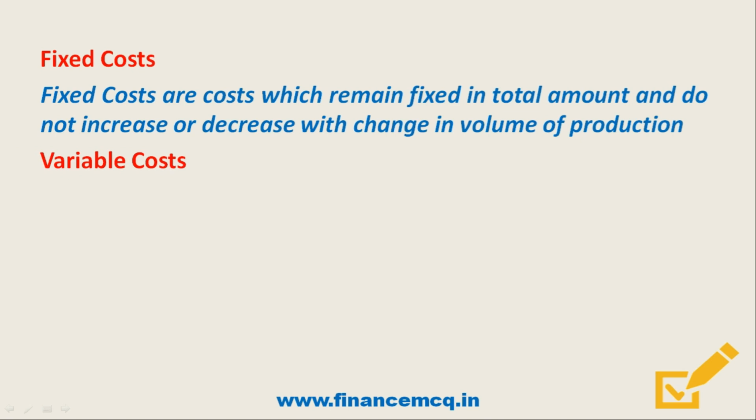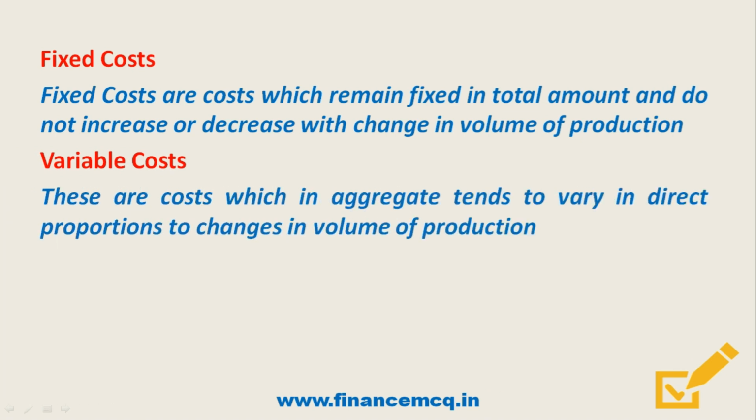Next cost component was variable cost. So friends, variable costs are those costs which in aggregate tends to vary in direct proportion to the changes in volume of production. Here example will be direct material cost, direct labor cost, direct expenses, repairs, commission of salesmen, etc. And the last one was semi-variable cost.